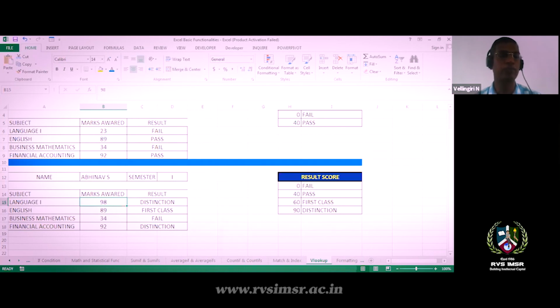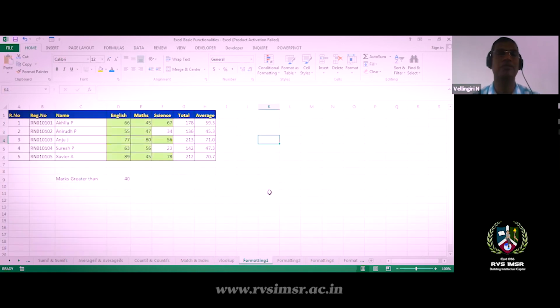Simple functions. Now we can process the data, and now we can go for visualization. We can visualize the data using the conditional formatting command. I'll tell you some simple formatting commands.